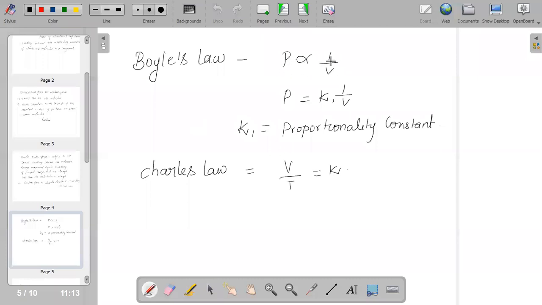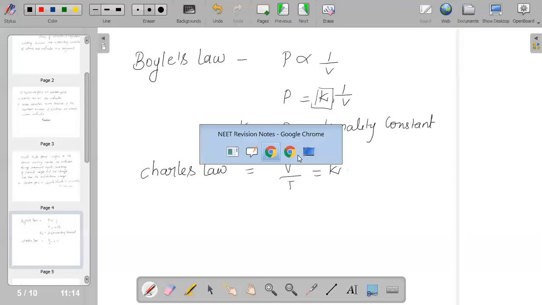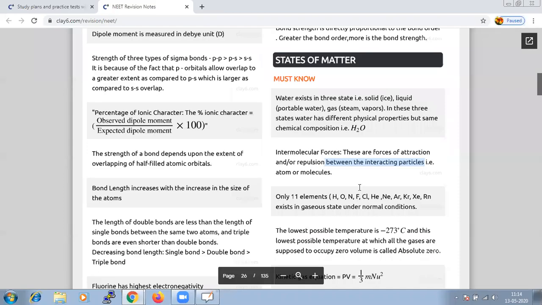Pressure is inversely proportional to volume, and we can say pressure is equal to K into 1 by V. Here K is the proportionality constant, and it totally depends upon the amount and the temperature of the gas, and also upon the units in which pressure and volume are measured. And since you are dealing with pressure as well as volume here, it is obvious that your temperature will remain constant.